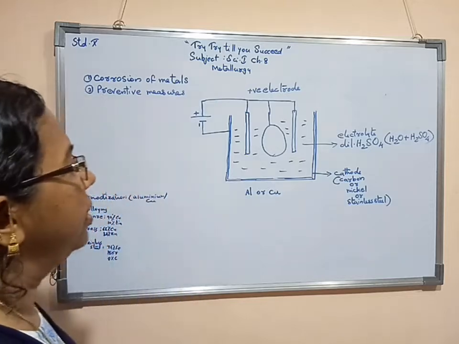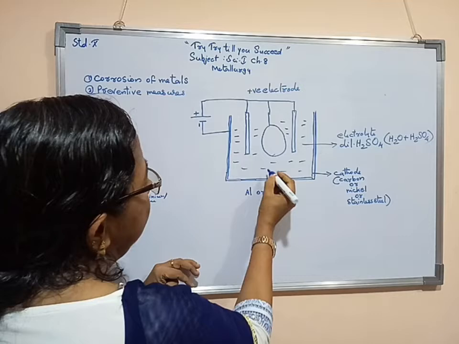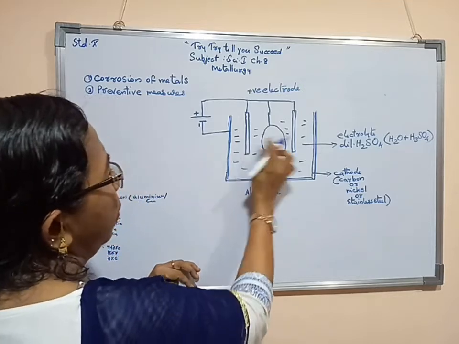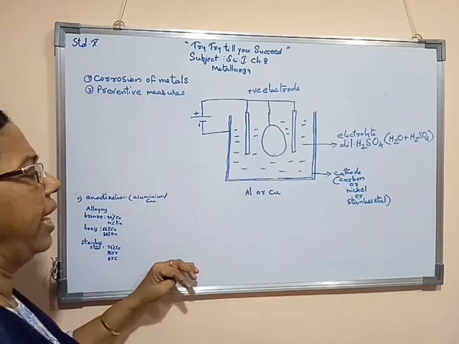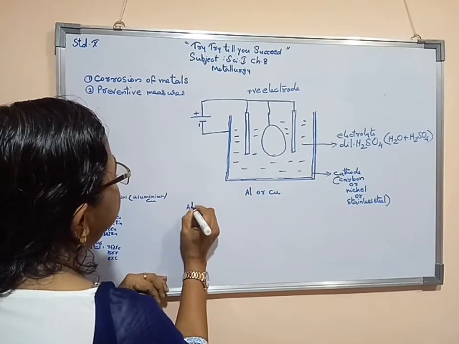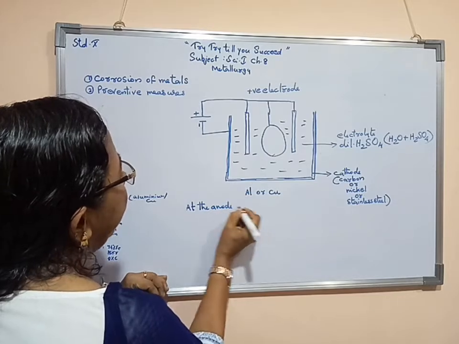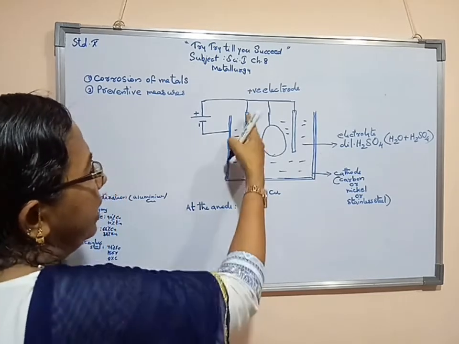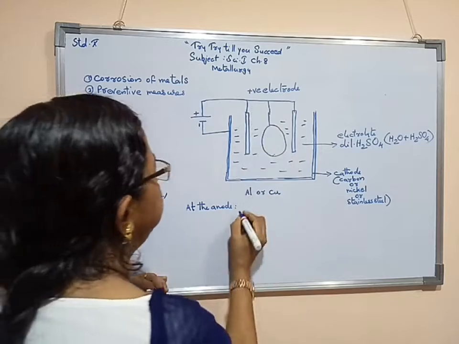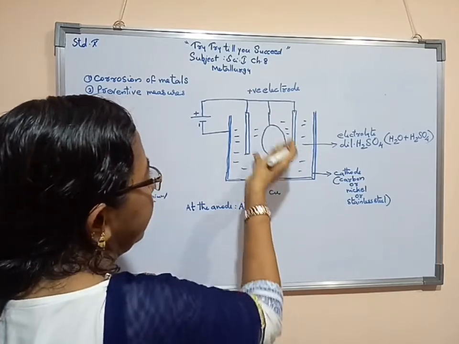As a result, from this electrolyte, water particles will go and react with this anode. At the anode, which reaction is taking place, we will study. Here this is aluminium that is reacting with water particles.